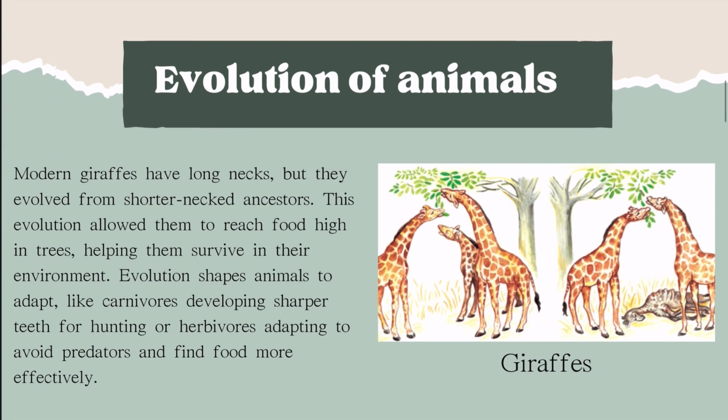And the next, as an example of animal evolution, we'll explain the giraffe as representative. Giraffes have a very long, tall neck. But how about a long time ago? Did they always have a long neck? The answer is no. A long time ago, the environments and the animals and plants were all different from what we think today.